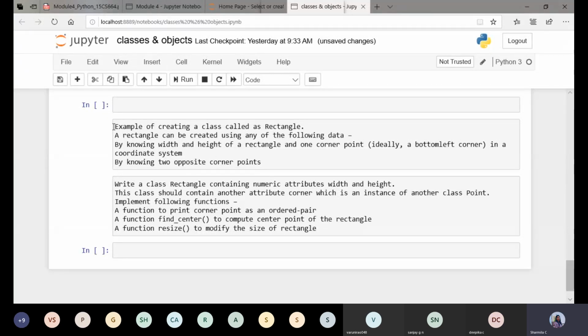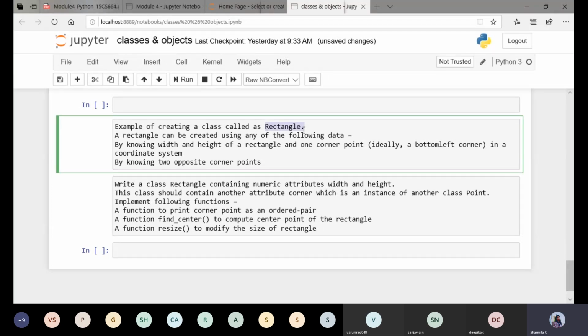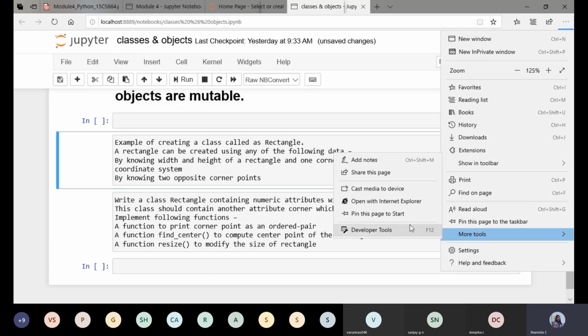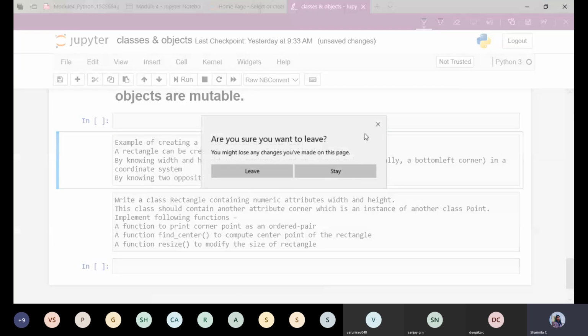The example I have considered here is creating a class called rectangle. I want to create a rectangle in a space. A rectangle can be created using any one of the following data: by knowing the width and height of the rectangle and one corner point, ideally the bottom left corner point in a coordinate system, or by knowing two opposite corner points. Let's take an example of that.